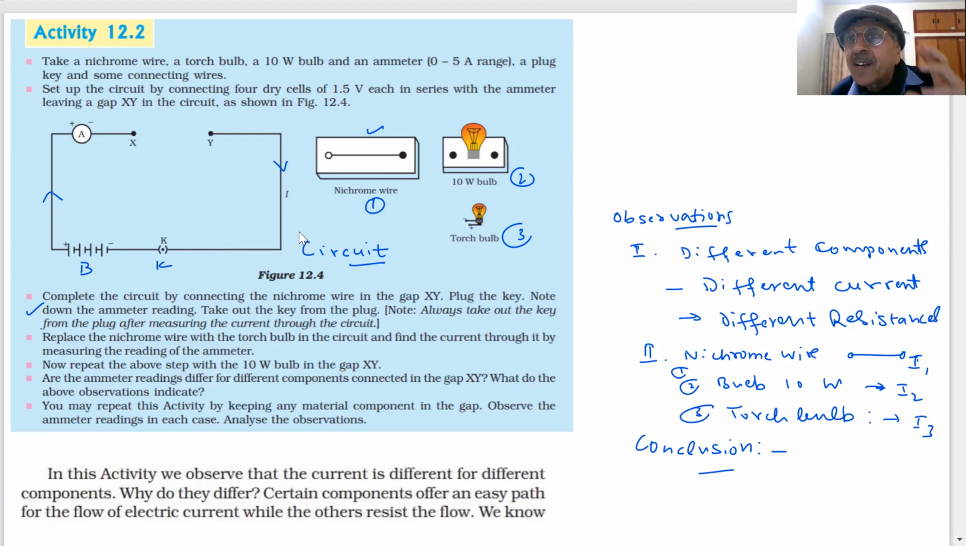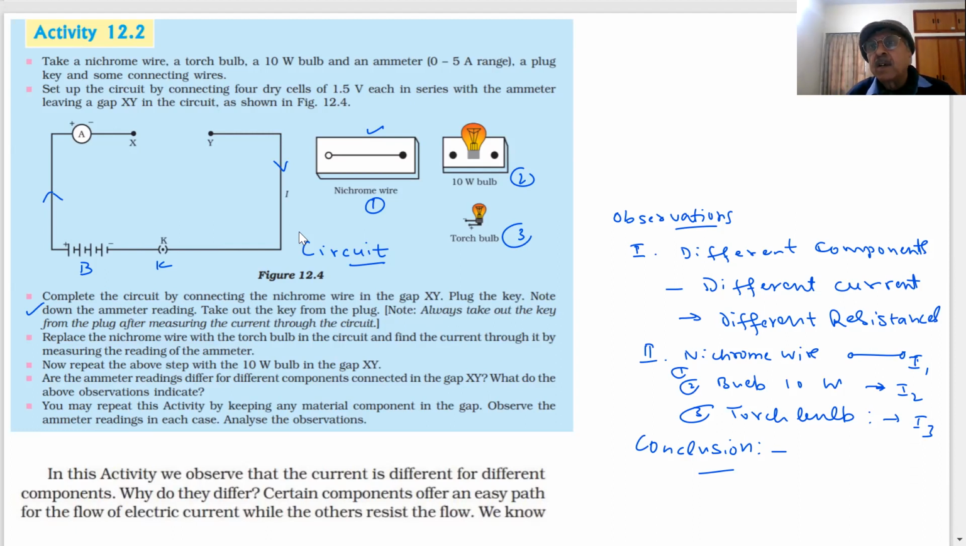Why do different electric currents flow through different conductors when I attach them? Why? Tell me, what is the reason? Same voltage, same battery, same everything, but with different components, different currents are flowing. Can you tell me the reason? What do you think is the reason? Why is different current flowing in different components? Tell me.